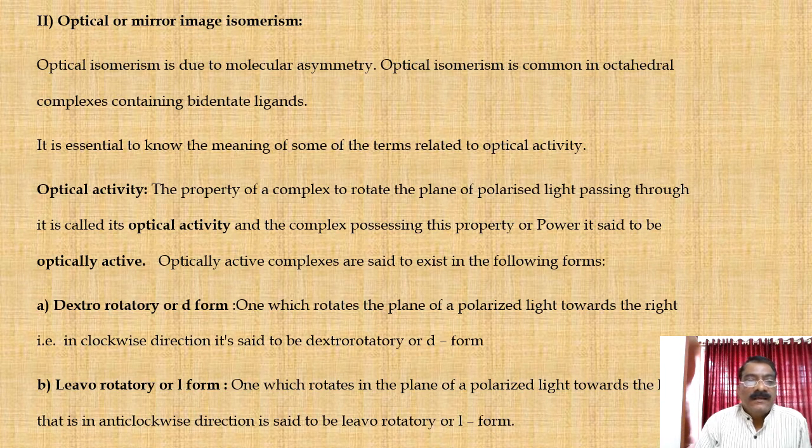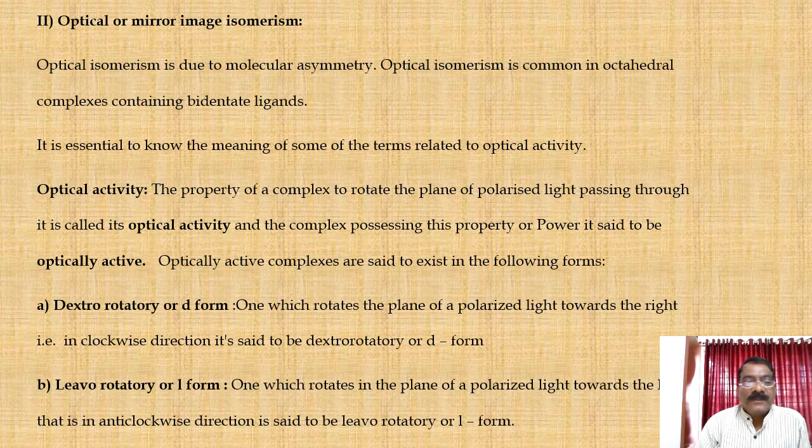First one is the dextrorotatory or D form. The complex which rotates the plane of polarized light towards the right, that is in clockwise direction, is said to be the dextrorotatory or D form of the complex.